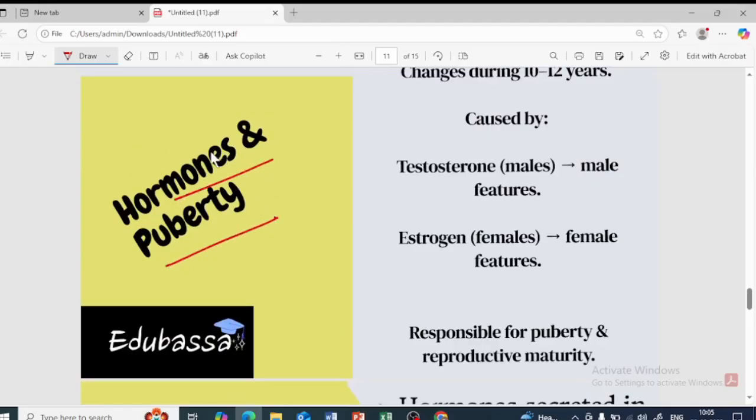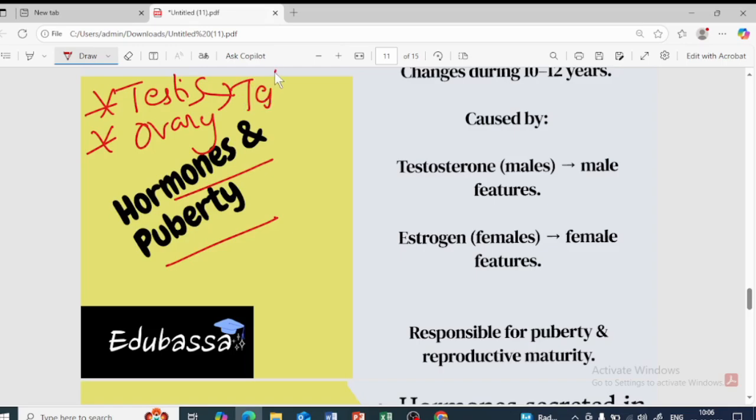Next is about hormones and puberty. These are basically the puberty hormones. There are two: the male reproductive system called the testes, and the female reproductive system called the ovary, isn't it? So the testes produce which hormone? The testes produce testosterone, which is produced by the male gland. This testosterone helps in the development of the features of the male.